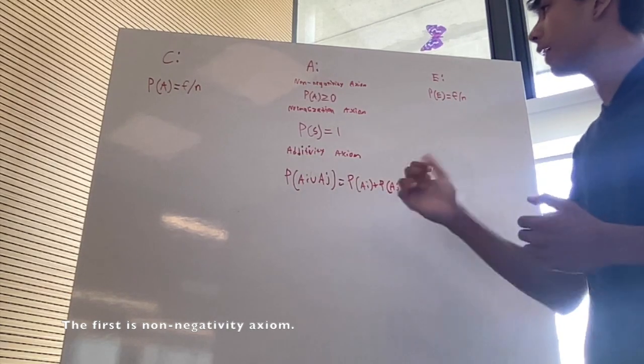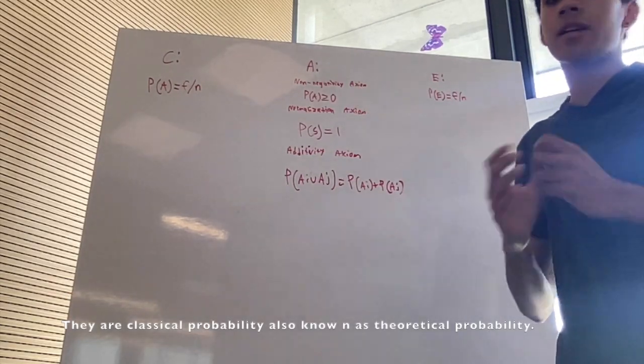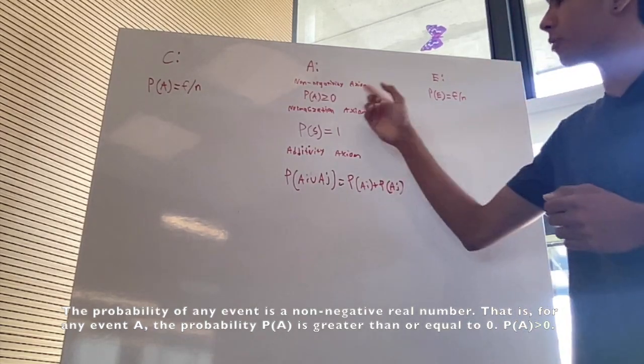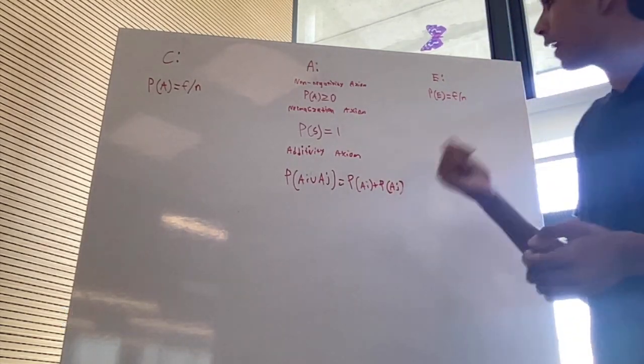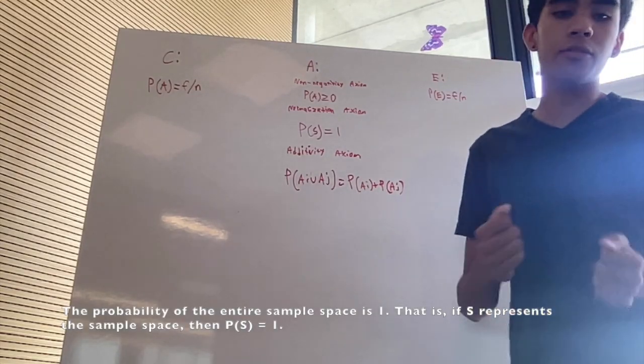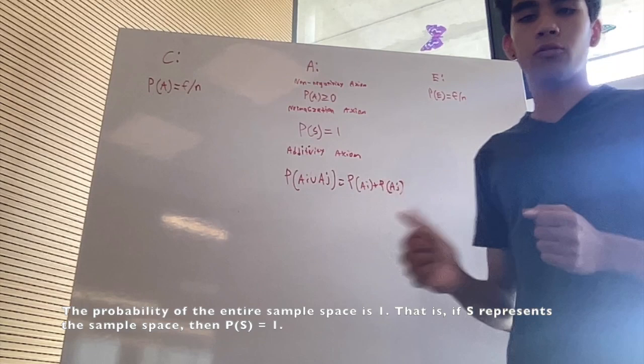The first is non-negativity axiom, right here. The probability of any event is a non-negative real number. That is, for any event A, the probability P(A) is greater than or equal to 0. So we get the equation P(A) is greater than or equal to 0. Next is normalization axiom. The probability of the entire sample space is 1. That is, if S represents the sample space, then P(S) equals 1.